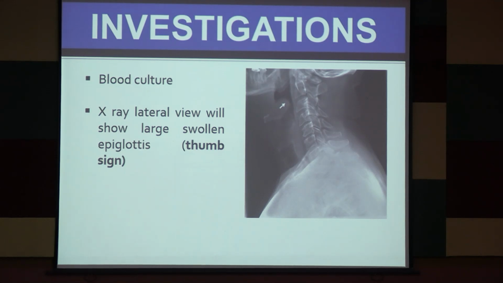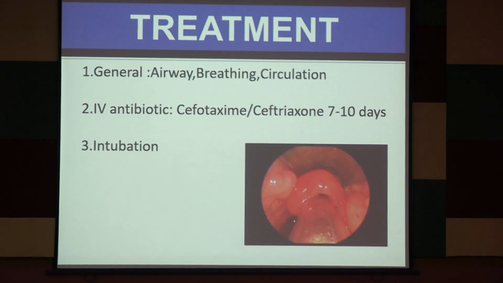So what is the investigation? As it is a very emergency case, you will have to admit the child, draw a blood sample and send for blood culture, and you will have to do an X-ray. See the X-ray. This is very characteristic. This arrow indicates a sign which is known as thumb sign. Okay, remember this. It may come as an MCQ in any exam in your future.